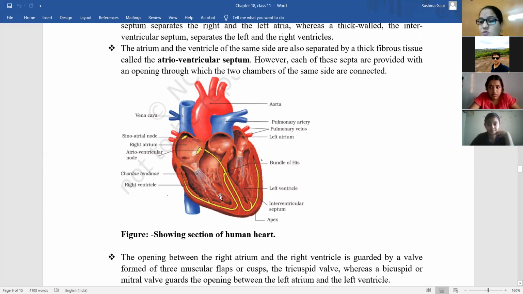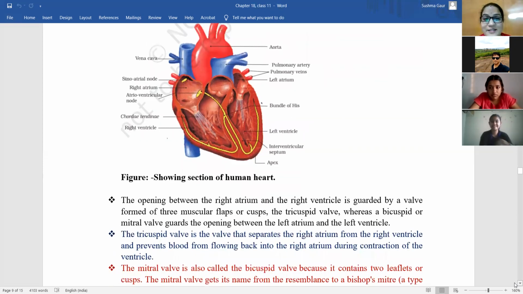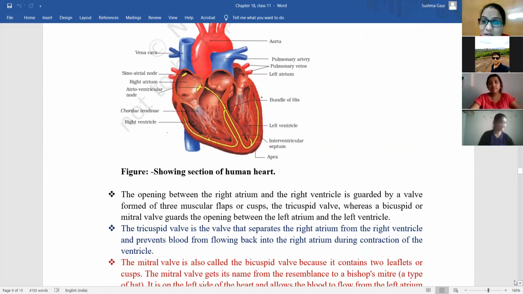Asmi को नहीं समझ में आ रहा है ना Asmi? नहीं मैम, I was just gonna ask. मुझे लग गया, I can see your face. Asmi is not understanding. Actually, the theory is only explaining whatever is given in your diagram. So ये तो याद ही करना पड़ेगा बेटा. इसमें there is nothing to explain. How can I explain that there is a layer or septum that is present between right and left atrium? It will be present. I can't do anything. कैसे explain करूँ? And there is a layer that is responsible for separation of two ventricles. It will be there.